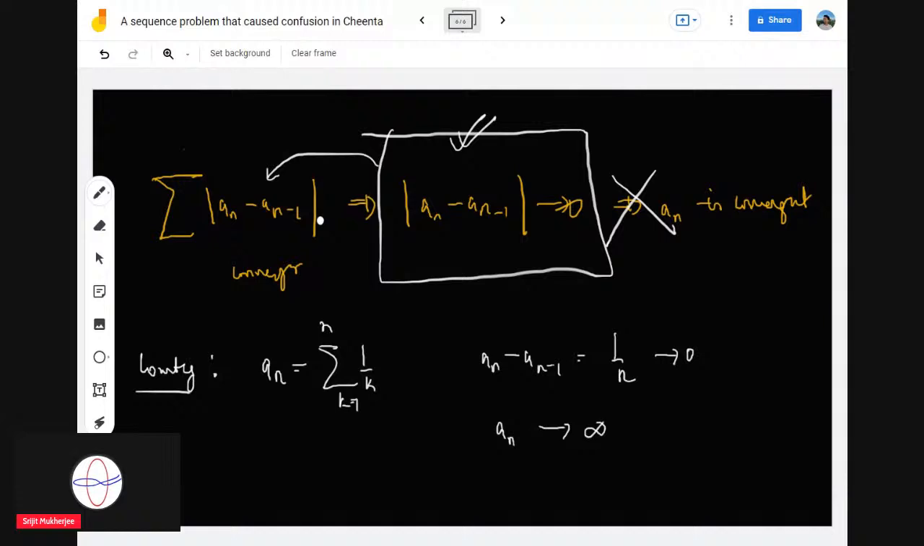Now if we assume that a_n is already convergent, we cannot give a counterexample. But what we can say is that this condition is not sufficient. We need some more extra conditions that are sufficient. So this is the basic idea.